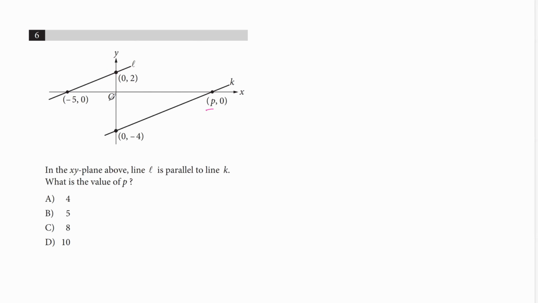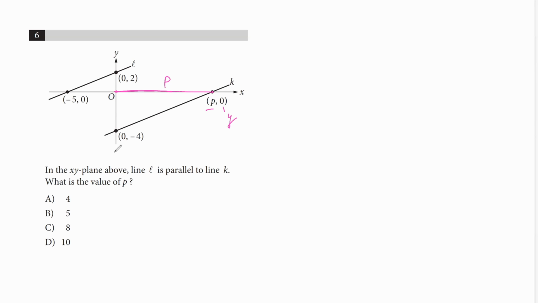Likewise, on the X axis, this is equal to P, and Y is 0, so it's lying on the X axis.